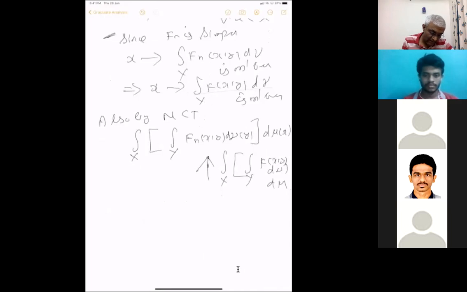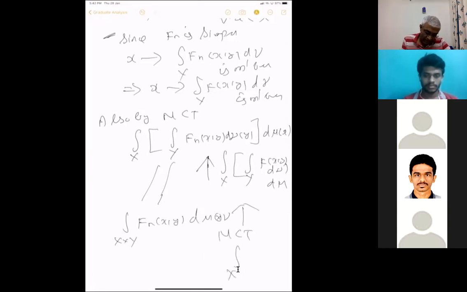So these things increase there. On the other hand, we have verified for simple function. The theorem is verified for simple function. So this is true. This is the integral over X cross Y of f_n(x,y) d mu tensor nu, right? Because we have verified the theorem for this. This is equal to this. On the other hand, this by MCT again will increase to the integral over X cross Y of f(x,y) d mu tensor nu.